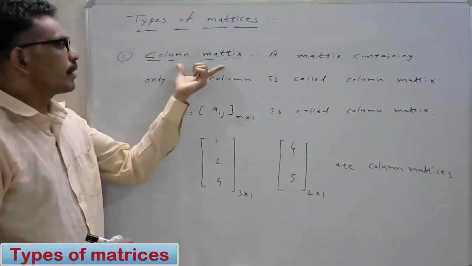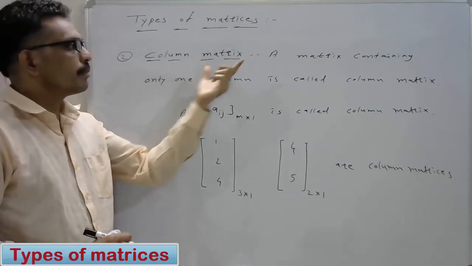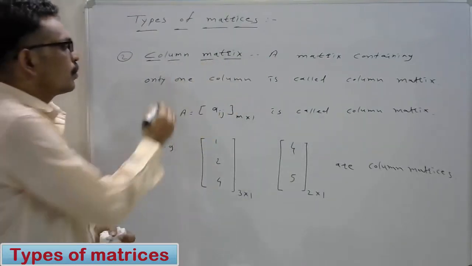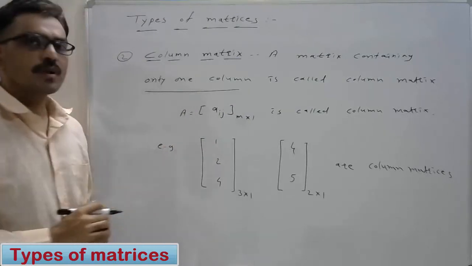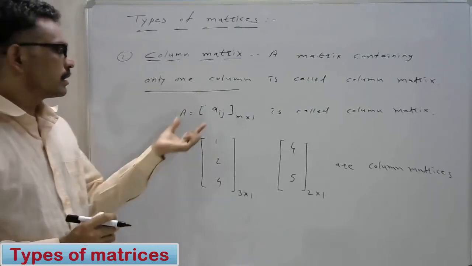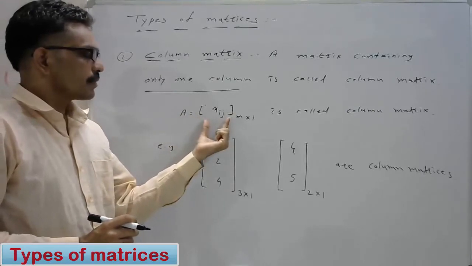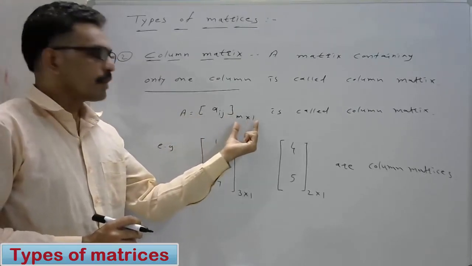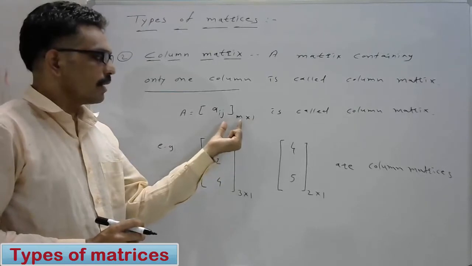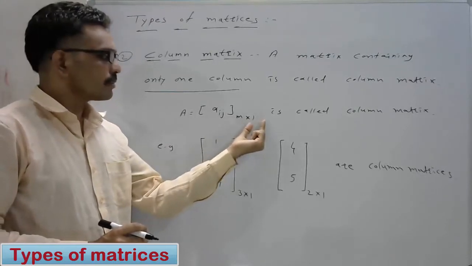In a column matrix, a matrix containing only one column is called a column matrix, or A is equal to Aij of order m by 1. That is, m is the row and 1 is the column.